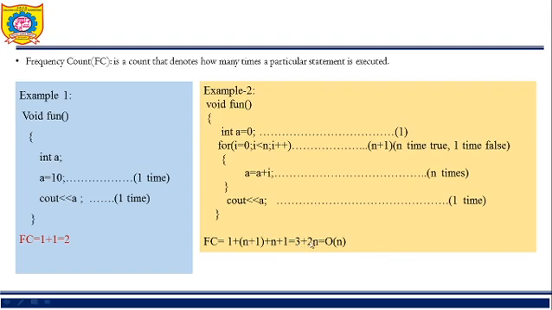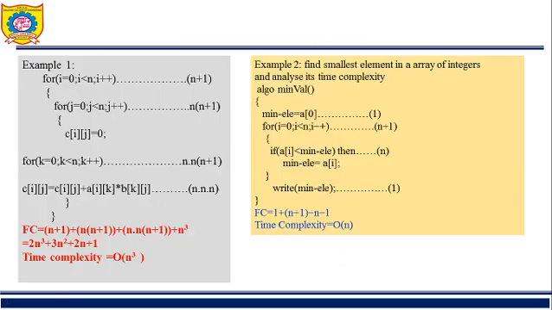Now from this polynomial equation you have to consider the higher order magnitude, that is 2n, and express it in terms of big O. While expressing in terms of big O, ignore the constant value of that higher order magnitude. So ignore this 2. So your time complexity is big O of n. This is called time complexity.